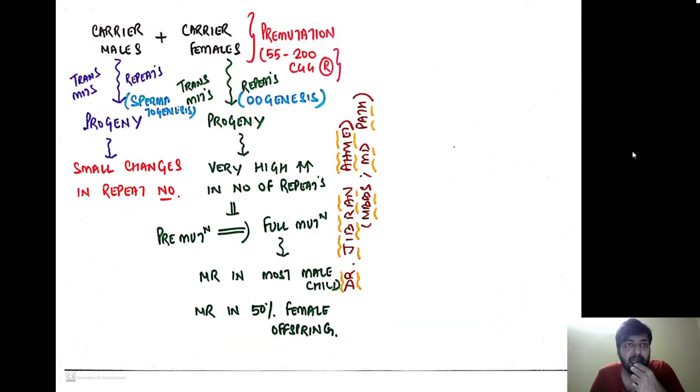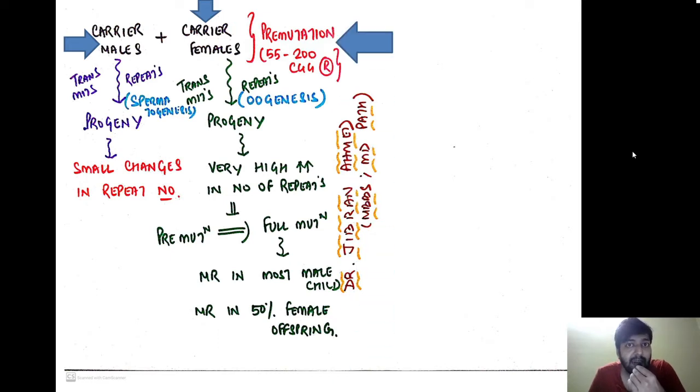Now, one very important concept I want you to understand. As I have already told you, carrier males and carrier females are called pre-mutation, that is, they carry 55 to 200 CGG repeats. Both of them are normal and not expressing the disease.